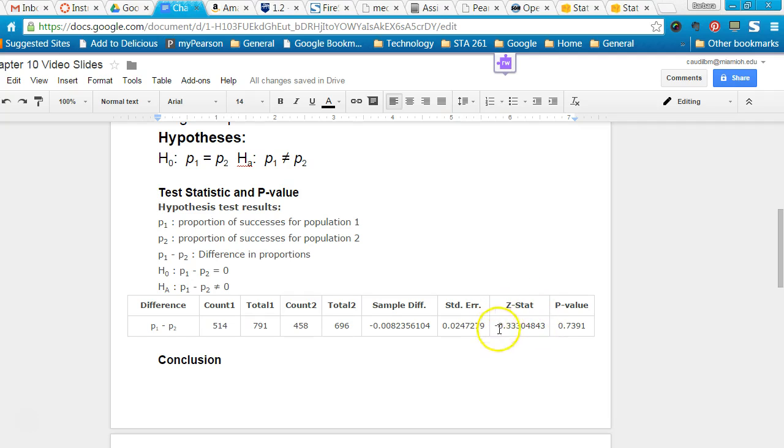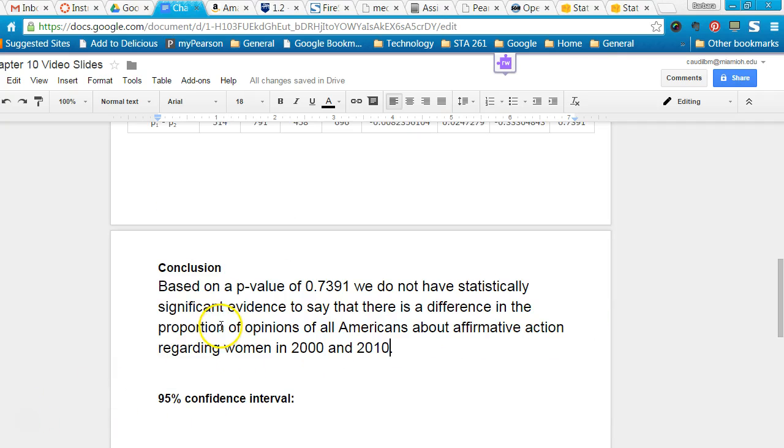Again, there's the Z test statistic and the p-value, and that is a very large p-value. So we are not going to be rejecting H0 in this case. Remember, very small p-values lead us to reject H0. Well, this is very large, so we are going to not reject H0. So our conclusion could be something along the lines of, based on a p-value of 0.7391, we do not have statistically significant evidence to say that there is a difference in the proportion of opinions of all Americans about affirmative action regarding women in 2000 and 2010.